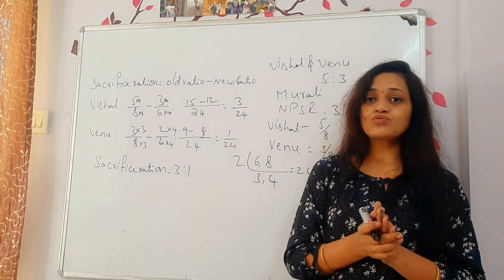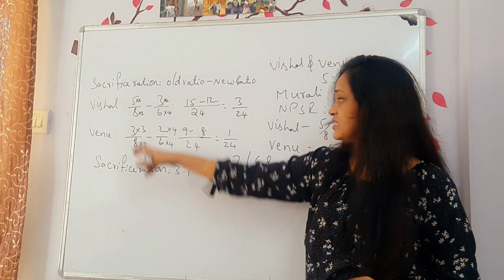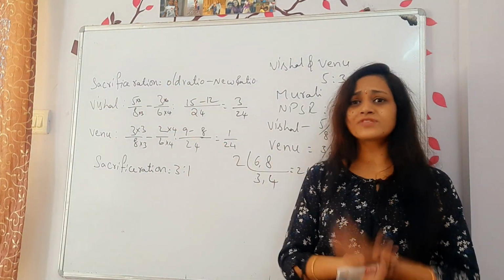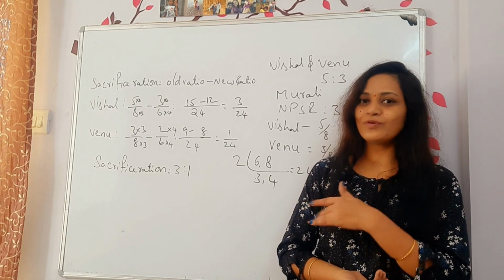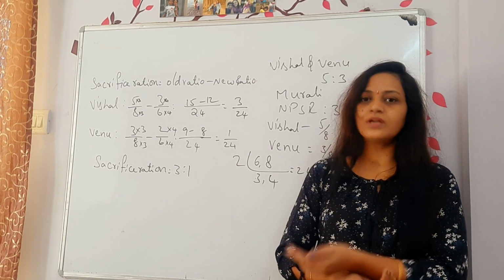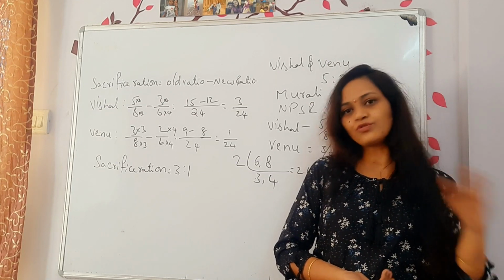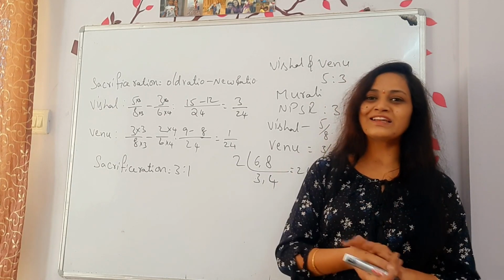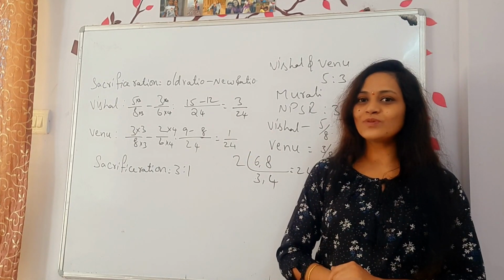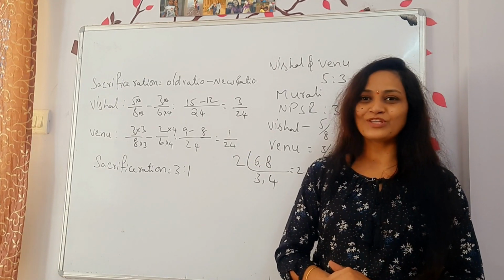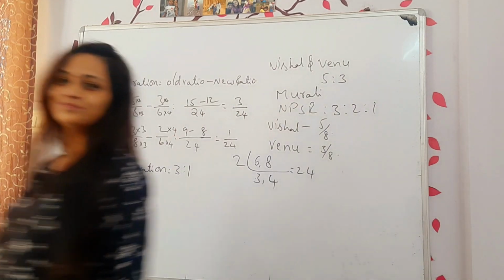I have seen many students committing mistakes with these things. You would have studied these in the 6th and 7th standard, and that is the reason maybe your teachers wouldn't give so much importance to that. But later I have realized you forgot everything. Please recollect what you have studied and then start doing these things. Please copy this one, then we will move on to the next method. Now we will check one more method in the ratios itself.